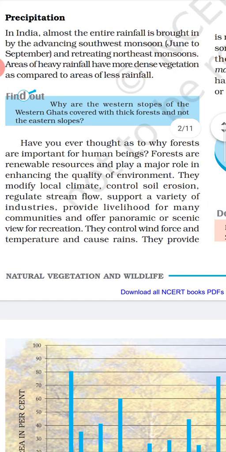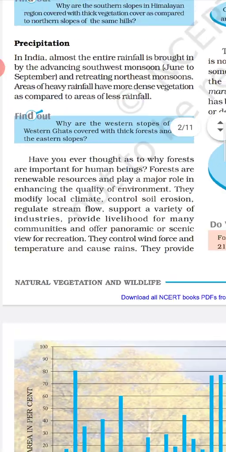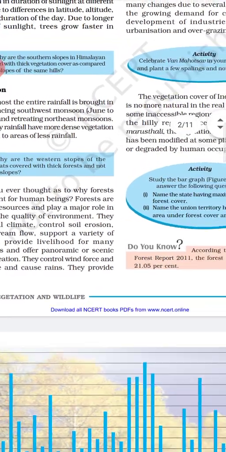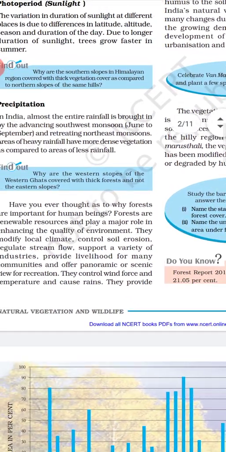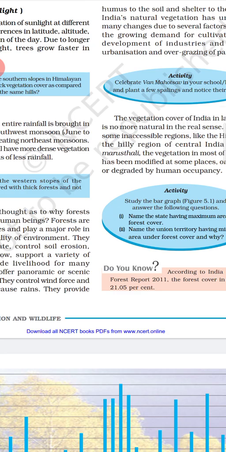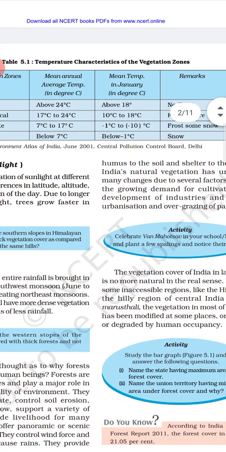So the areas where there is high rainfall, the density of the forest is also very high, because rainfall is directly related to the growth of vegetation, and vegetation is the main source of food for wildlife. So more vegetation means more variety of wildlife is found there.